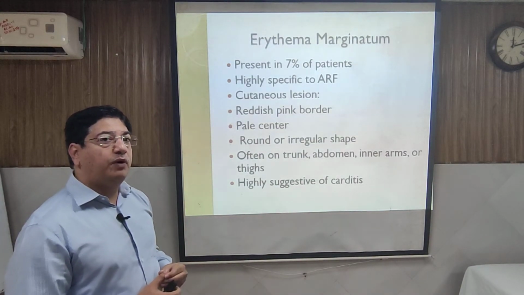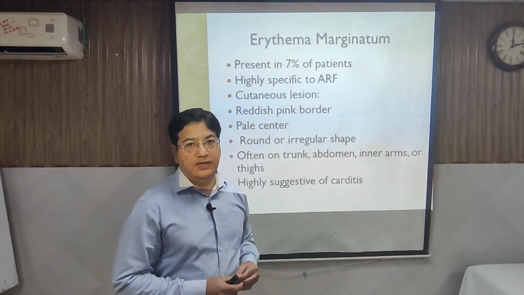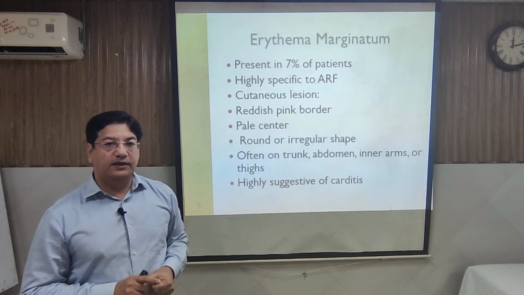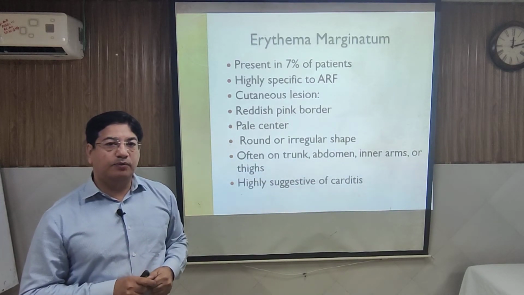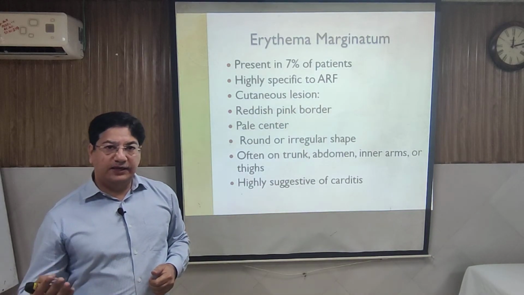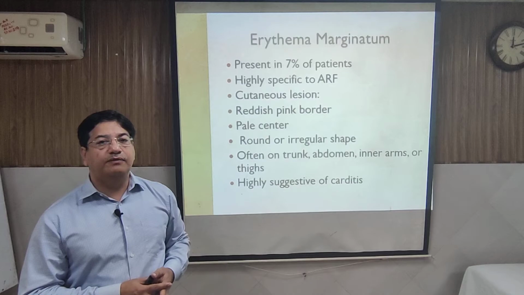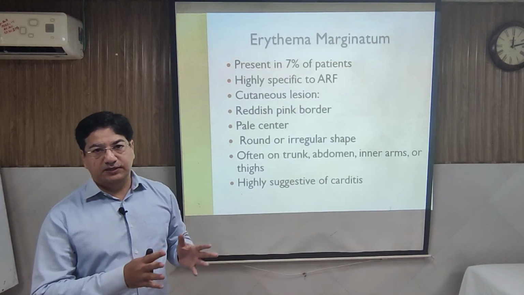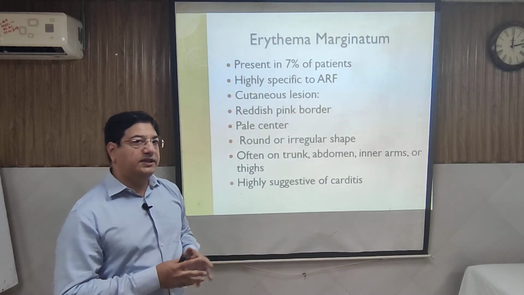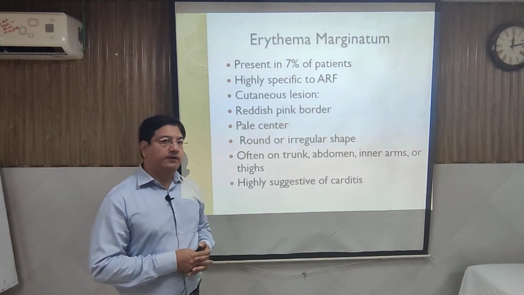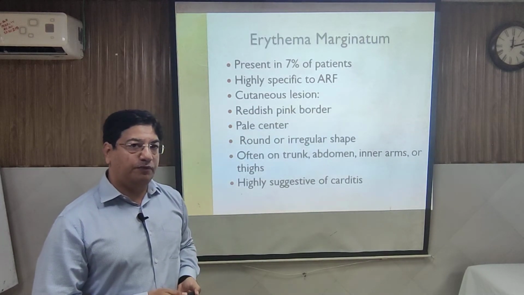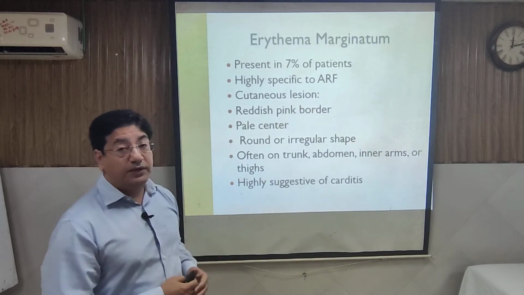But if you have once seen the skin lesion, they are reddish, serpentine-like lines of reddish lesions like snake movement, and if you examine in the morning, the site is different when you examine after a few hours. So they keep on changing the site, and there is a central halo, meaning central clearing of the lesion. So it is a very classical kind of skin lesion, and very pathognomonic of rheumatic fever, but their occurrence is very low.